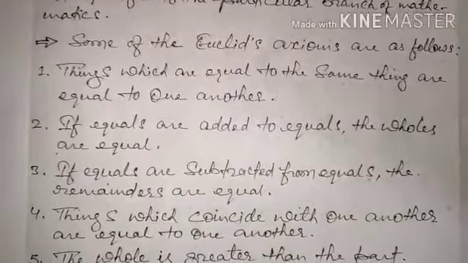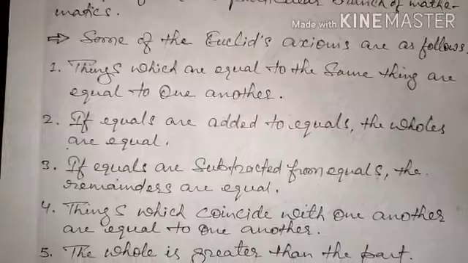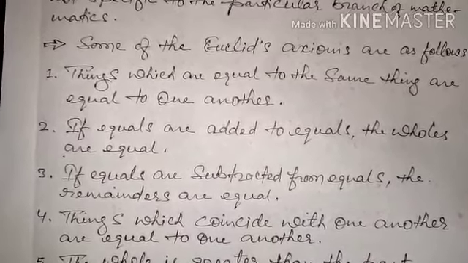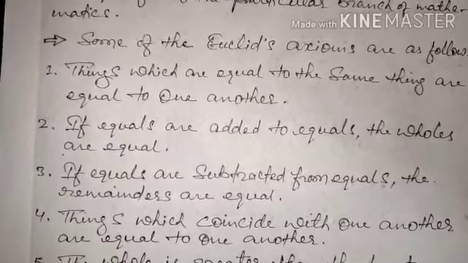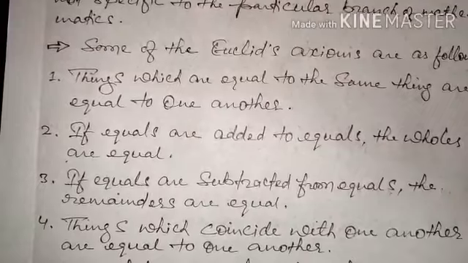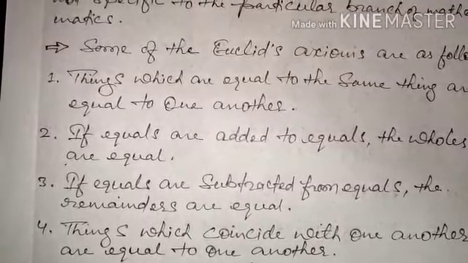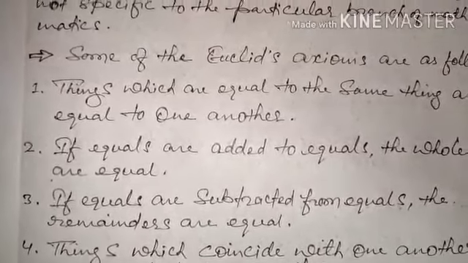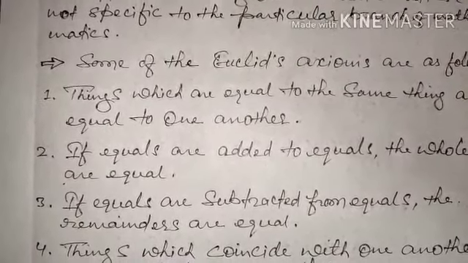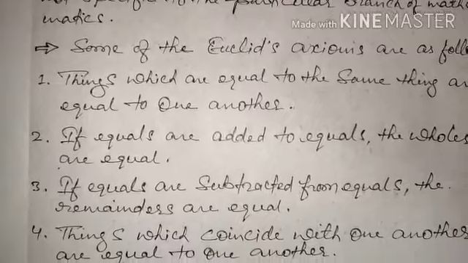Next one: if equals are added to equals, the wholes are equal. For example, we have two numbers, 2 and 2, and we add 2 to both, so finally we get 4 and 4. So 4 is equal to 4. What is the need of proof over here? No need to prove.